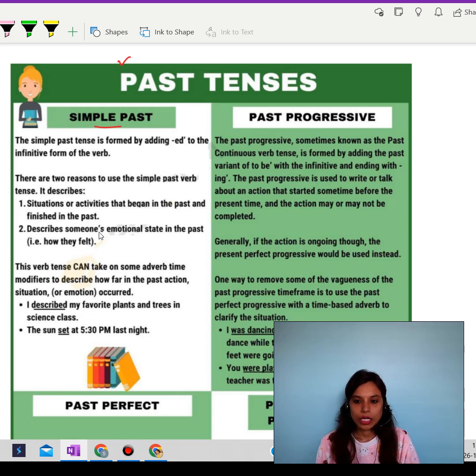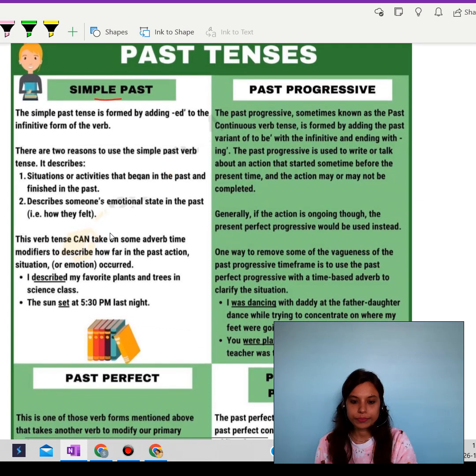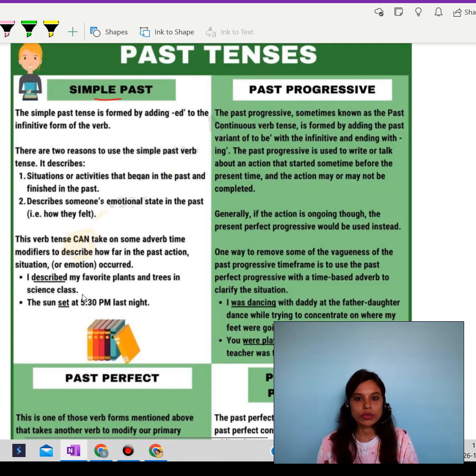Okay, let's move over to some other simple past tense sentences. Like, I described my favorite plants and trees in science class. So basically, my description is done in the class. In the science class, my description regarding my favorite plants and trees is already done.